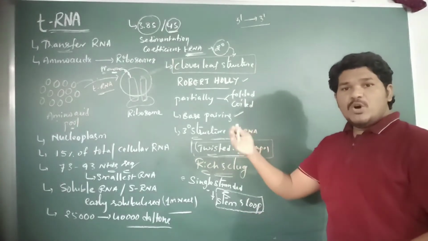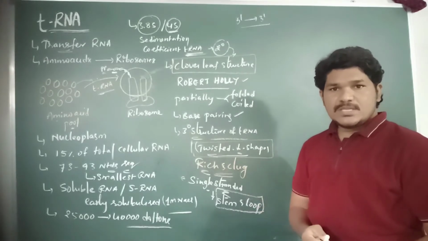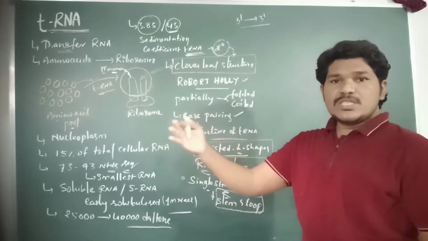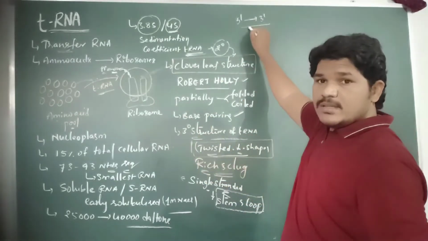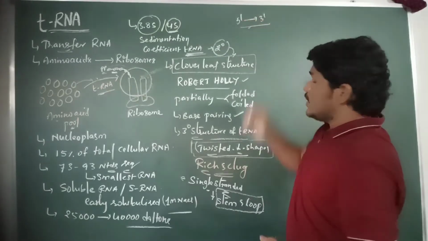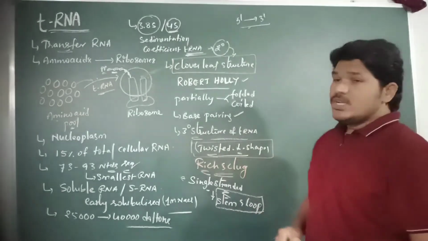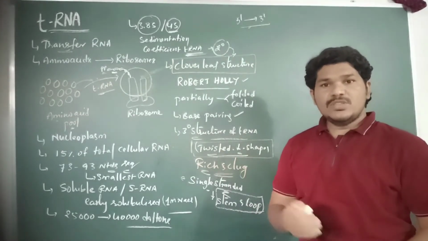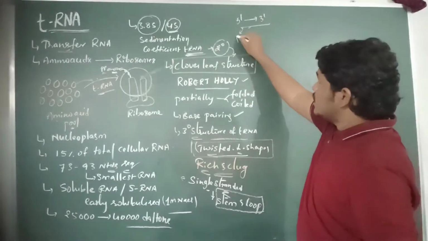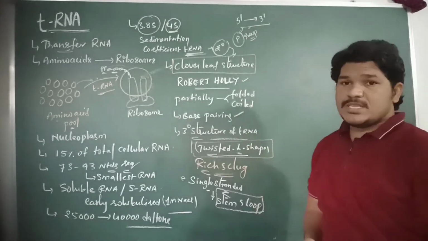Here the tRNA molecule is synthesized from the DNA molecule by the transcription process. One strand of the DNA molecule provides the nucleotide sequence for the synthesis of the tRNA molecule. It is synthesized in only one direction, 5' to 3', so it has the polarity 5' to 3'. If we observe the structure of the tRNA molecule, at the 5' end the phosphate group is present.